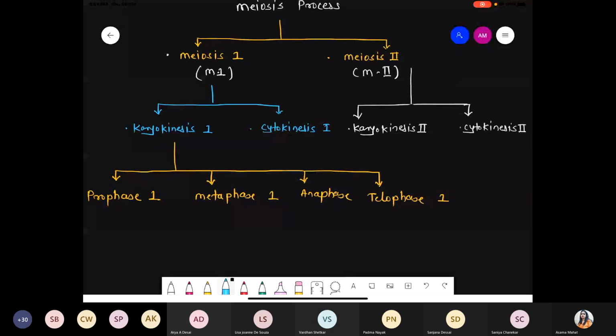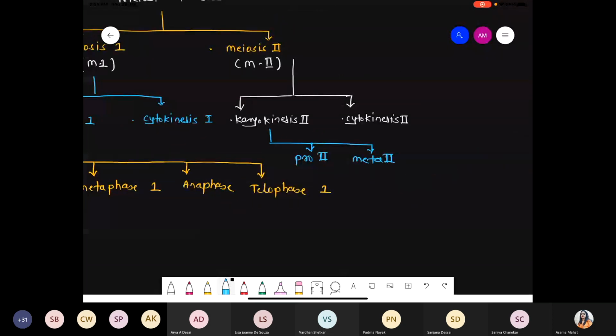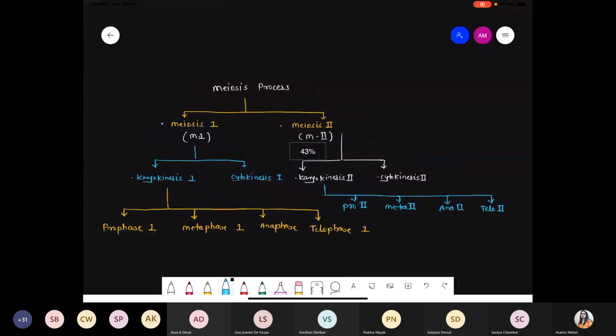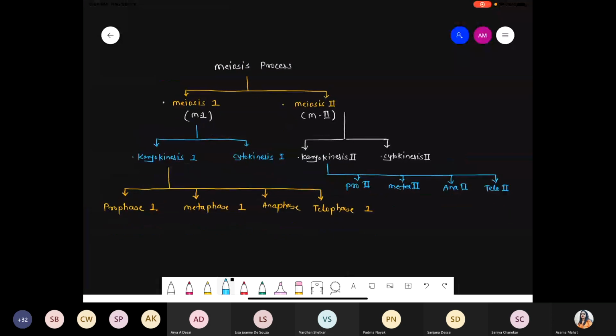Similarly, when you talk about karyokinesis 2, again it is also divided into a total of four types. First of all, prophase 2 followed by metaphase 2, I'm just writing meta 2, followed by anaphase 2, that is ana 2, and finally telophase 2, because it's a part of meiosis 2. So similarly, karyokinesis 1 and karyokinesis 2 have four phases: prophase, metaphase, anaphase, telophase. But we are giving an additional number, 1 for karyokinesis 1 and 2 for karyokinesis 2.